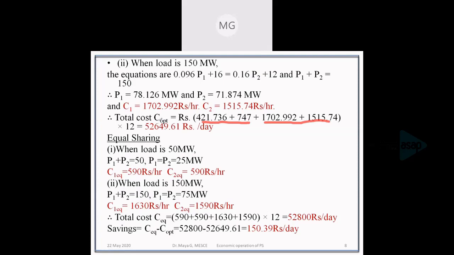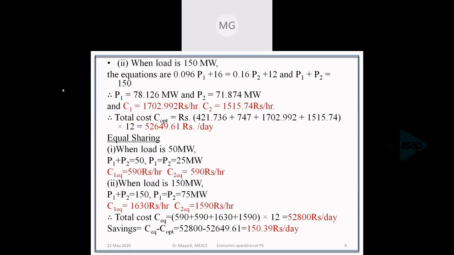So the total cost per day is the sum of these costs times 12, since the loads are met for 12 hours in a day, as we can see from the load curve which was already given in the question. So the total cost per day is obtained as 52649.61.